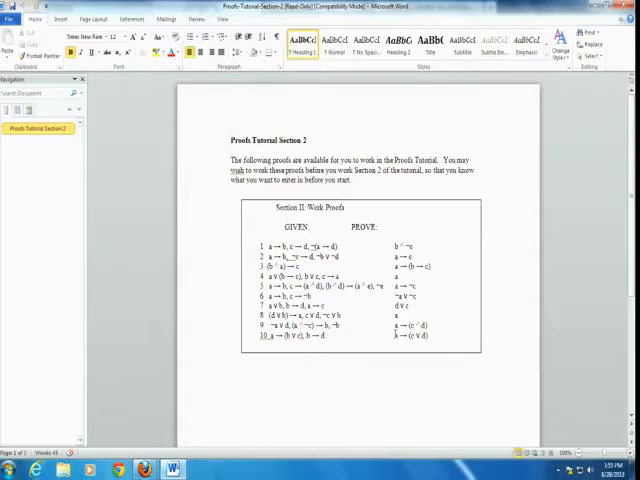Like I said, it does save your progress. When you finish a problem, it actually has a menu that looks exactly like this, and it'll put the word done over here if you finished it.